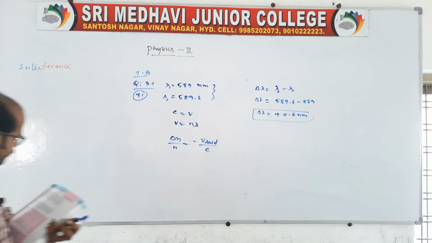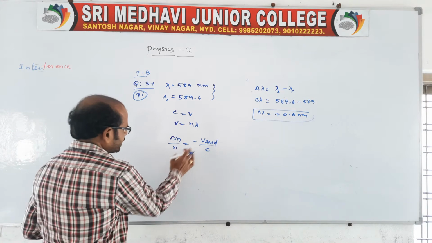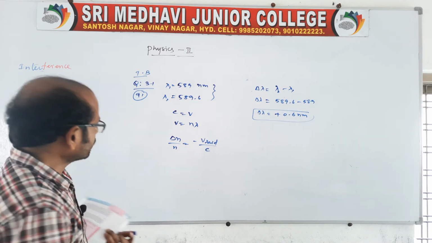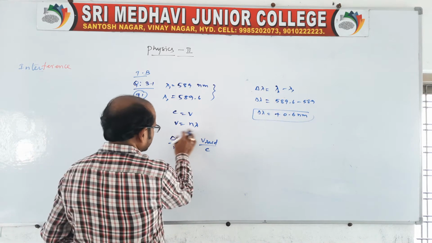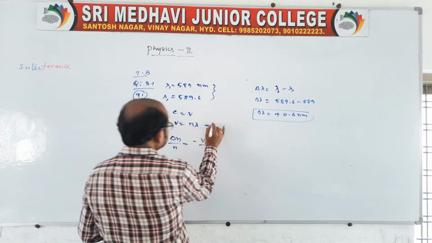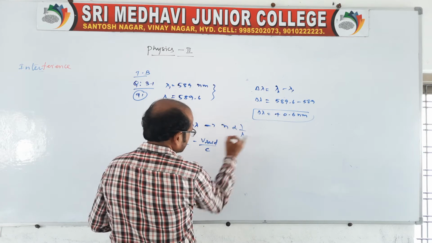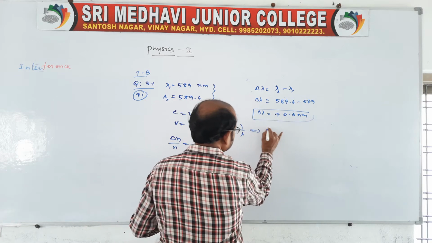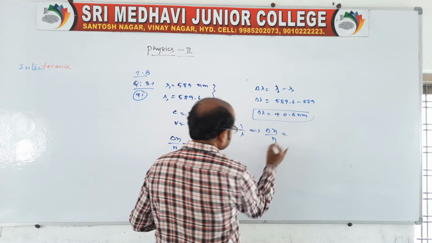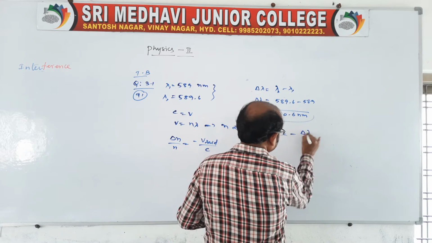According to the Doppler effect, delta n by n is equal to v radial by c. In terms of wavelength, n is inversely proportional to lambda, so delta n by n is equal to minus delta lambda by lambda.